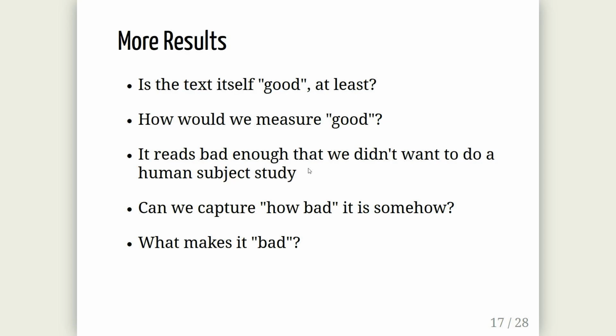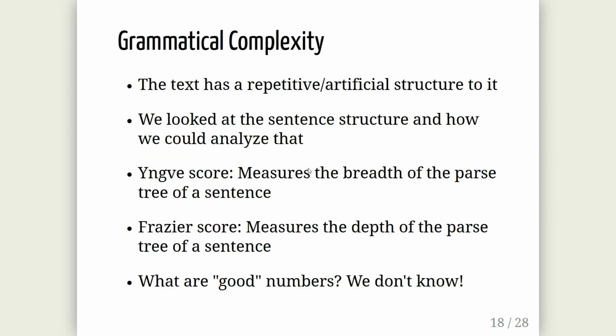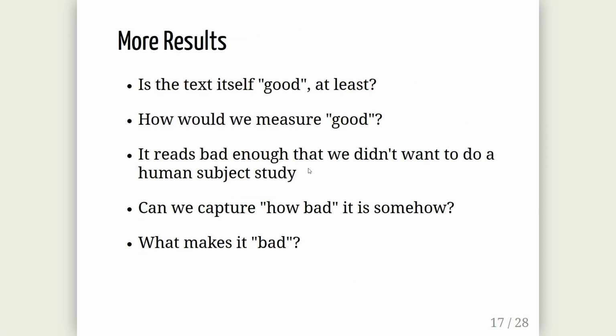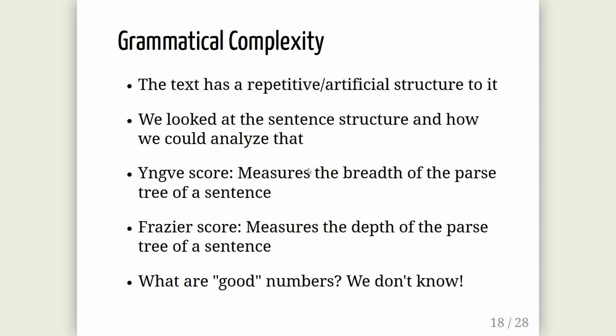And at some point when it actually gets to the border where it is really still bad or not, then we can do the human subject study. But for now, it's like, how can we illustrate how bad it is? One thing we looked into is grammatical complexity of text. So there are actual measures. We used the Stanford NLP parser to parse the sentence structures.